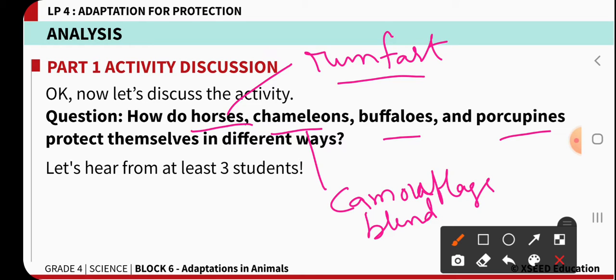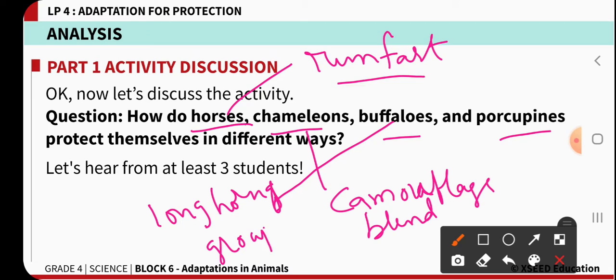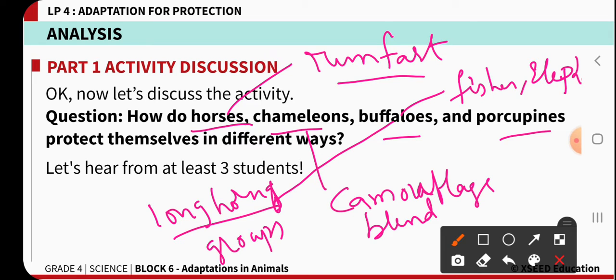Now in the case of a buffalo, whenever you see a buffalo, long and strong horns are present. Along with that, you also see that buffaloes live in groups. Not only buffaloes, fishes, elephants and zebras are some of the animals that live in groups. So in the case of a buffalo, you will see two special features.